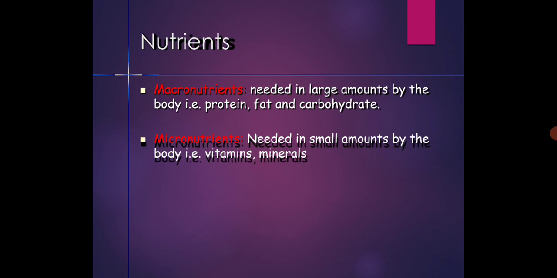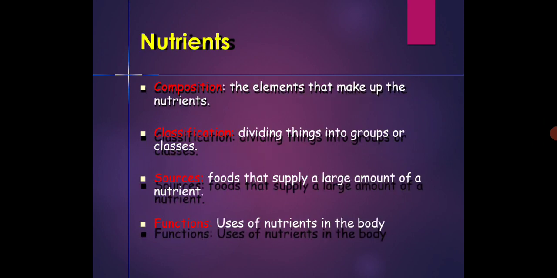Nutrients are divided into macronutrients and micronutrients. Macronutrients are needed in large amounts by the body: protein, fat and carbohydrate. Micronutrients are needed in small amounts by the body: vitamins and minerals.